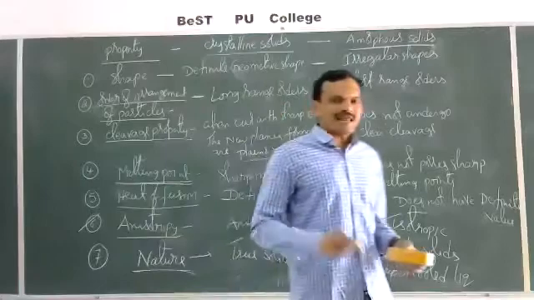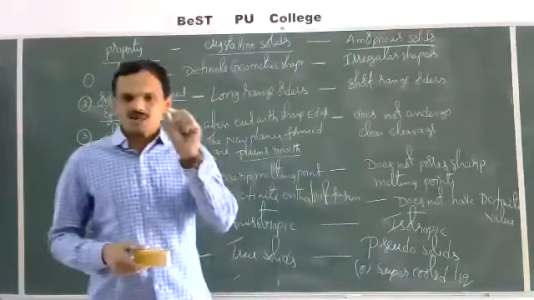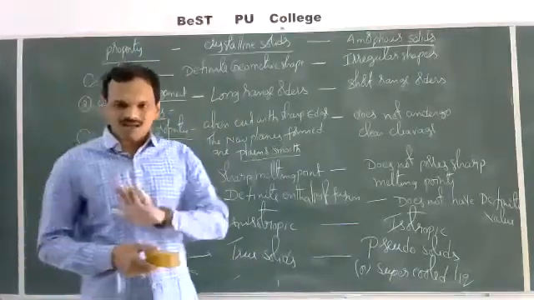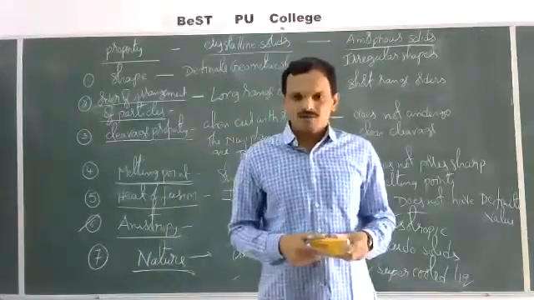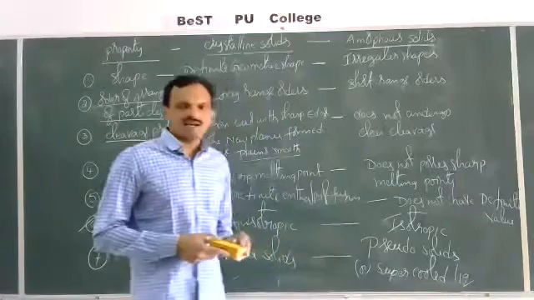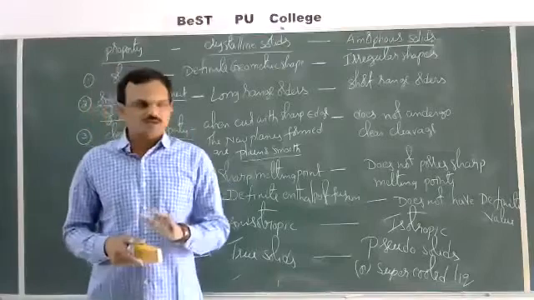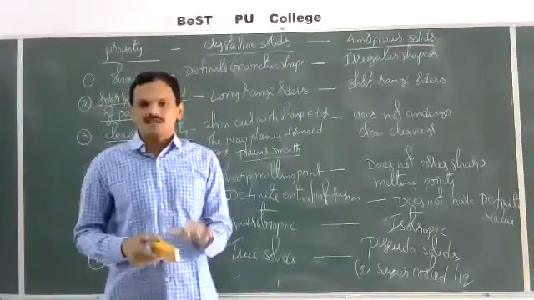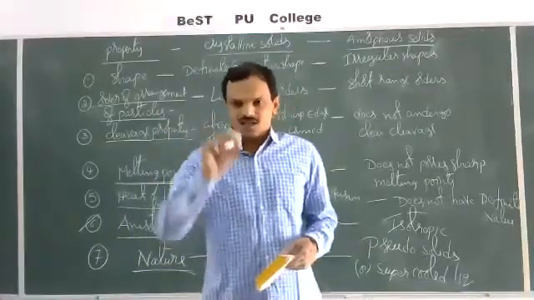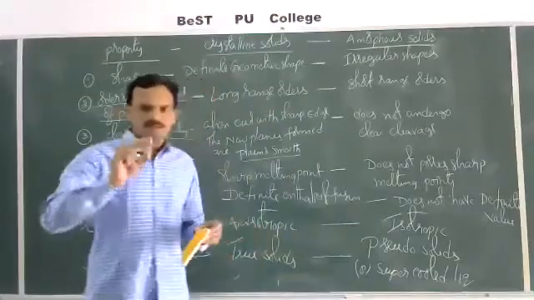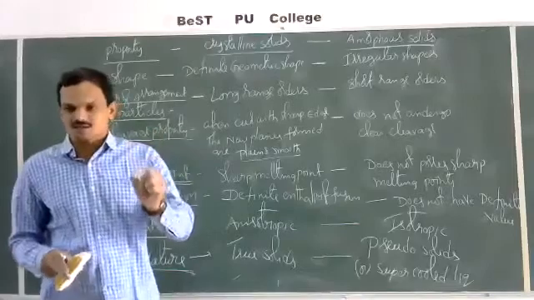See, if you observe the glass panels of old buildings, they are somewhat milky in nature, means not transparent. Some turbidity, some milky appearance will be there. Why? Because in that glass, some extent of crystallization takes place. Actually, they are not crystalline solids; they are supercooled liquids. But due to some extent of crystallization, the glass panels appear milky. The milky appearance of glass panels is due to some extent of crystallization.